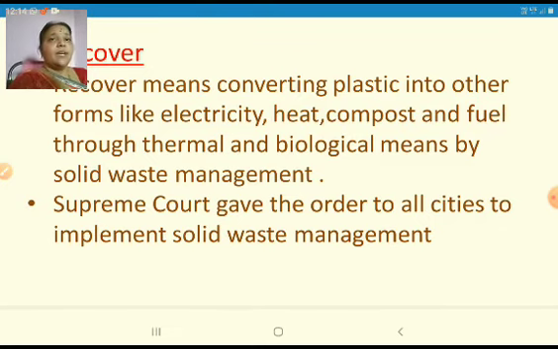So in this way, though plastic has many advantages, it also has disadvantages, and those disadvantages should be controlled by us, so that we can use plastic very easily in our daily life.